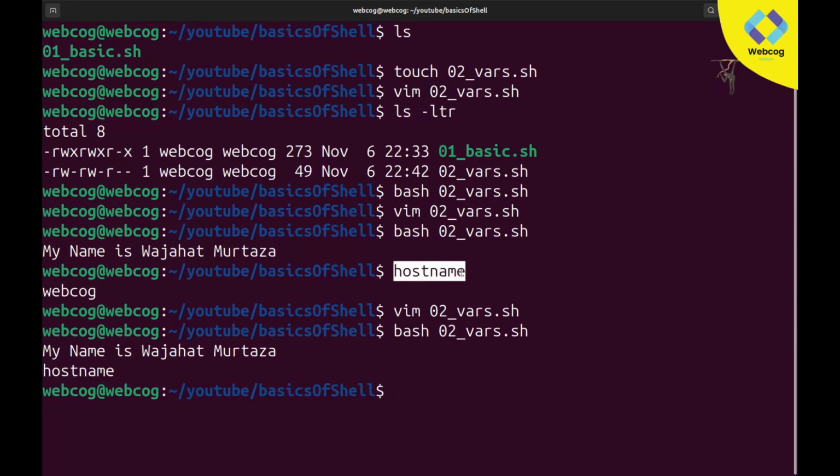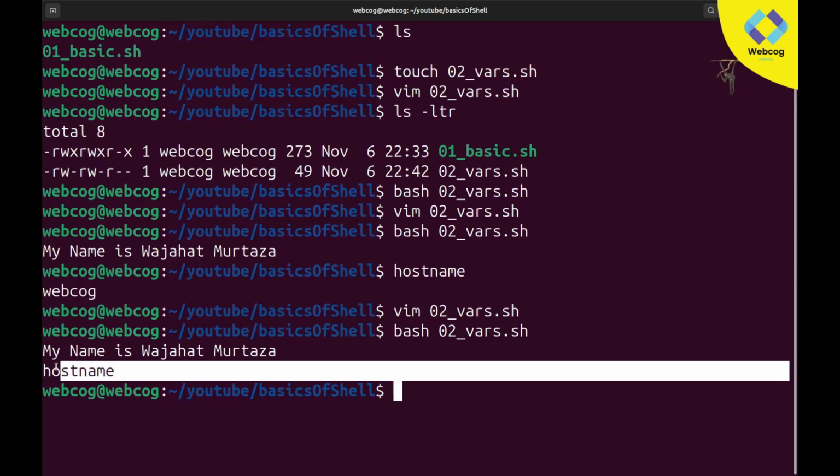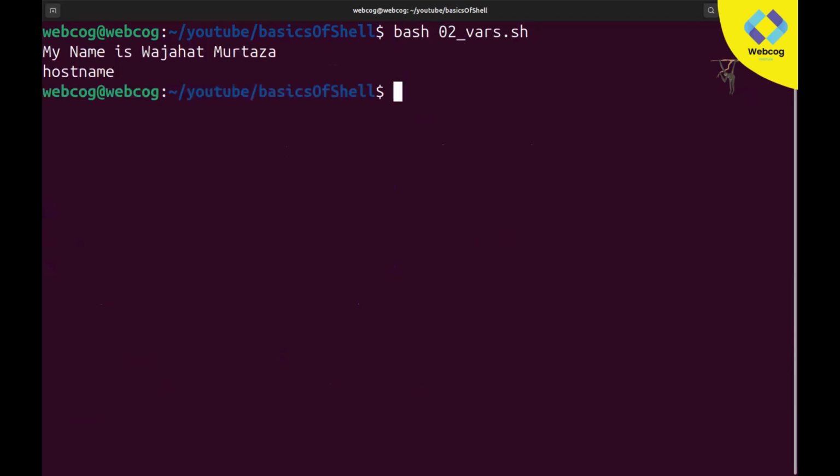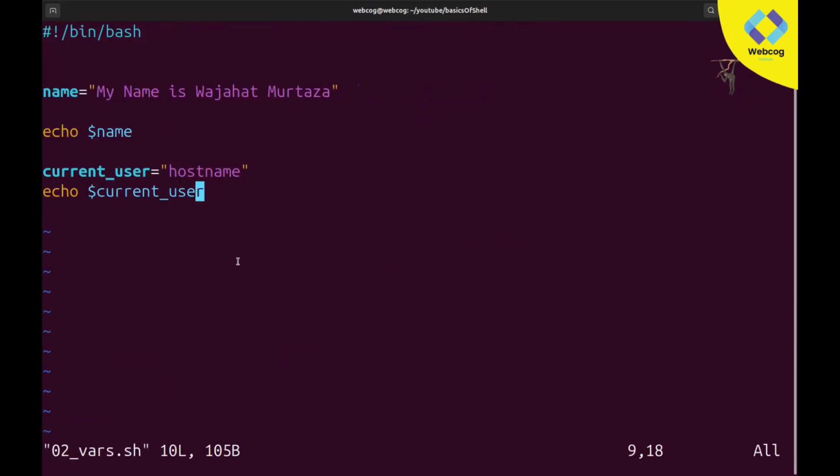In our normal shell, hostname works as a command and gives us a proper hostname, but in our sh file it is working as a string. I don't want that. I want it to work as a command.